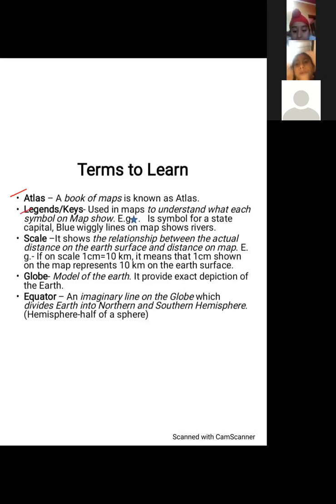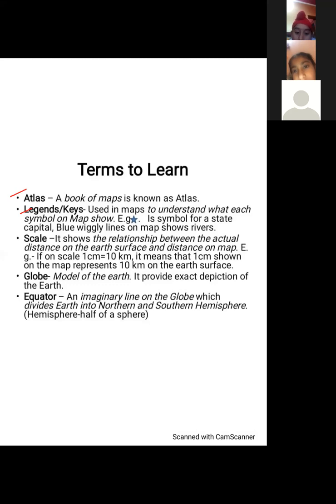Second is legends and keys. Children, we have different symbols on the maps that tell us what that symbol is for. For example, if you have a star drawn on the map, it would be a symbol for a state capital. Or if there are wiggly lines, not straight lines, but wiggly lines, they will show you the river.